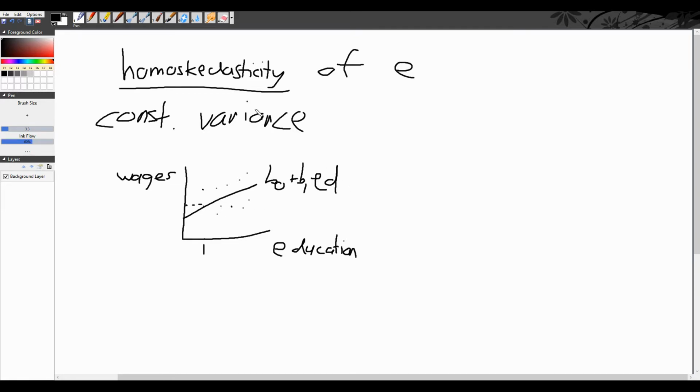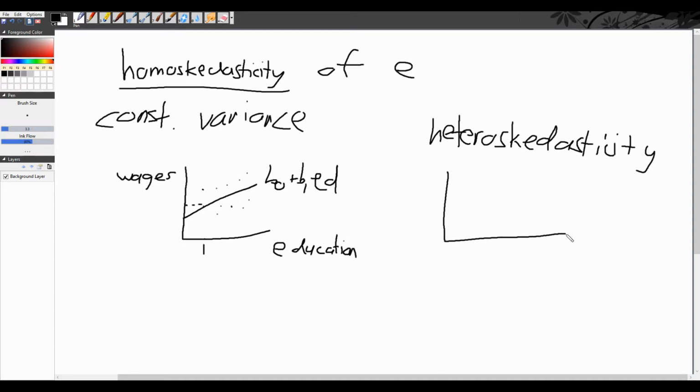Okay. So say we violate this assumption and we have what is called heteroscedasticity. Heteroscedasticity, that's a big word. We have inconsistent variance within our error term. Okay, so we have the same regression as before. This time though, our error terms vary across education. One possible example could be with low levels of education, the error term is quite small. It's pretty close, we're nearly there. The regression's doing a good job.